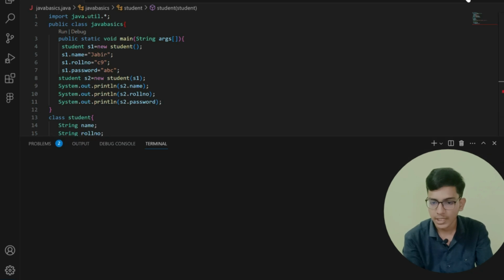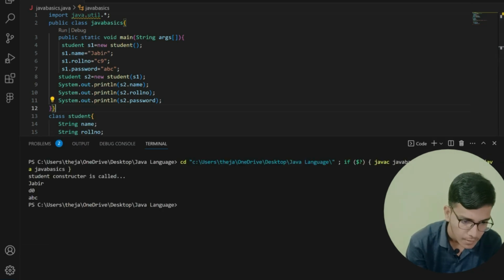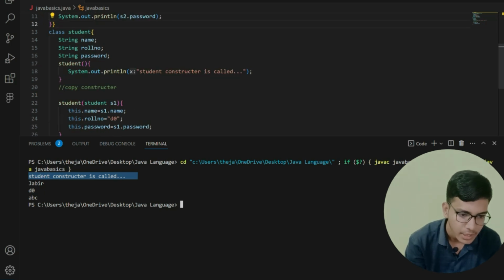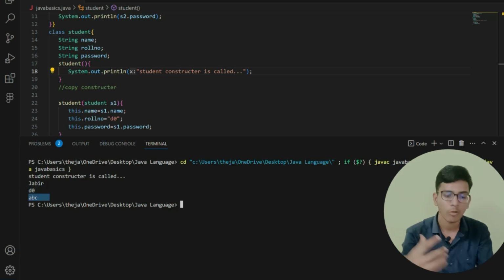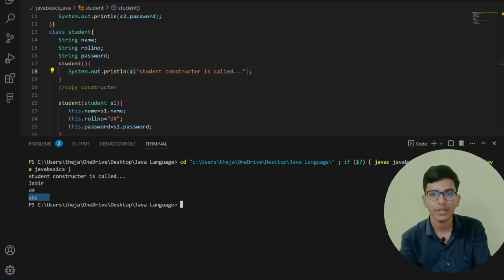Now let me save this. You can see that the student constructor is called first. That is, this is my constructor. In this I am printing that the student constructor is called. After that I am printing the student name. After that I am changing his roll number because he forgot his password, and I am giving him the password he set before. So this is how the copy constructor works.